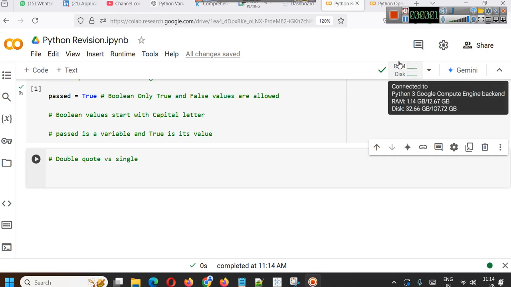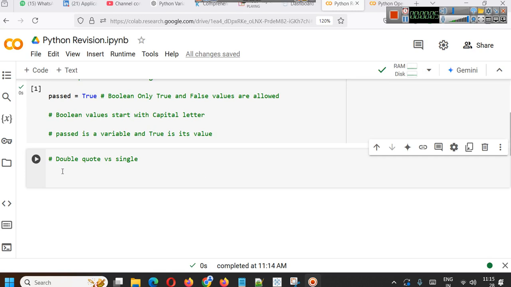So we are continuing our Python class, and in our Python class we are learning basic data types, and here we are discussing the difference between double quote versus single quote versus triple quote in strings.